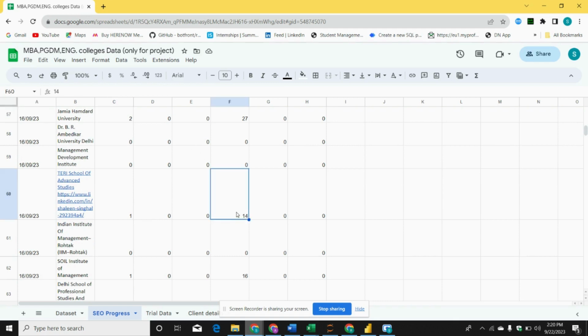Whatever the number of visitors, I just divide by 10, and whatever number comes, I take the previous integer of that, and that will be my count. Like 14: I divide 14 by 10, 1.4. What is the smallest integer for this? 1.4, 1. Okay, so that is my SEO score. Now this is not actually defined anywhere. This is the strategy we follow. It might not be used by any other company, I don't know, but this is what we follow, and in this project we will deal in this way.